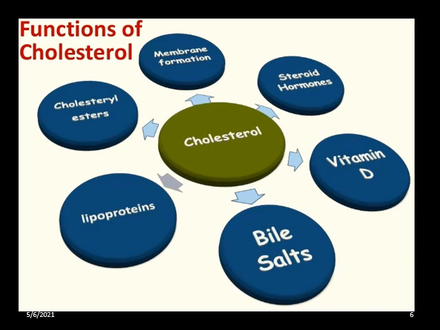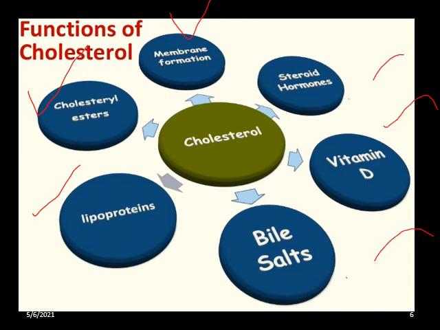Now coming to the functions of cholesterol. Most of the cholesterol in the body exists as cholesterol ester with a fatty acid attached to the hydroxyl group at C3. Secondly, it is a major structural constituent of the cell membranes and plasma lipoprotein. And the next biologically important function is that cholesterol serves as a precursor for biologically important compounds such as steroid hormones, vitamin D, bile salts, etc.